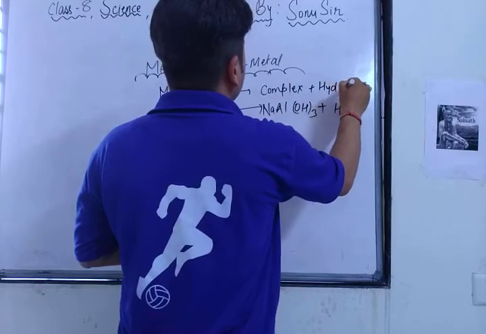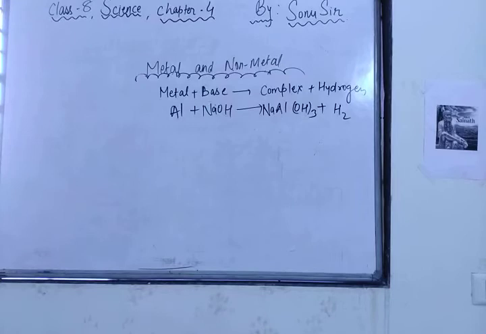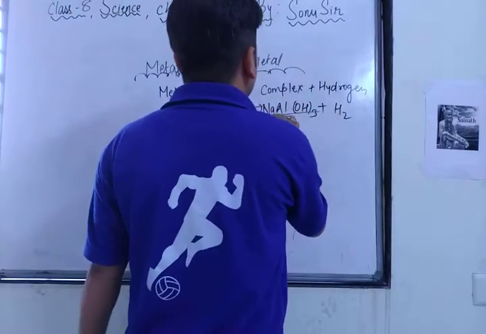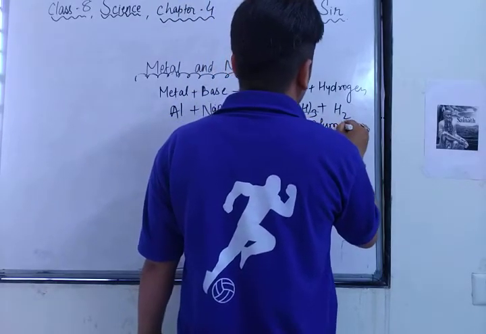So you have seen that when a metal reacts with a base, it gives a complex, meaning complicated, product. When aluminium reacts with sodium hydroxide, it gives sodium aluminate plus hydrogen gas.